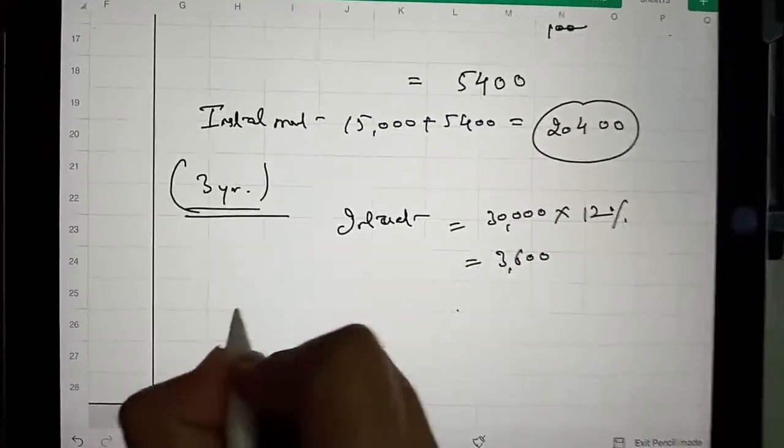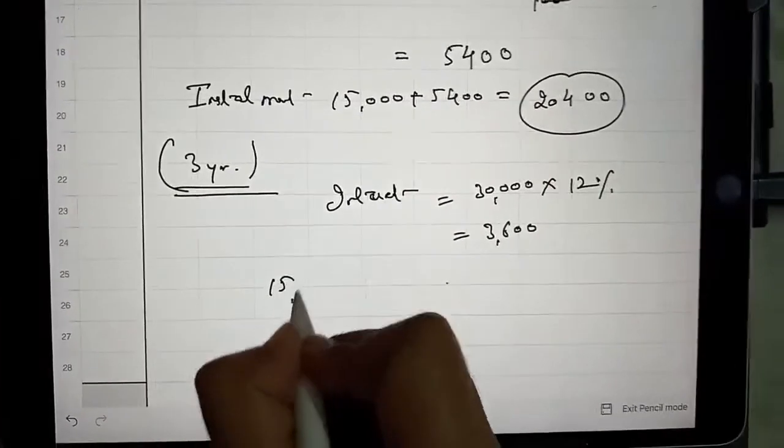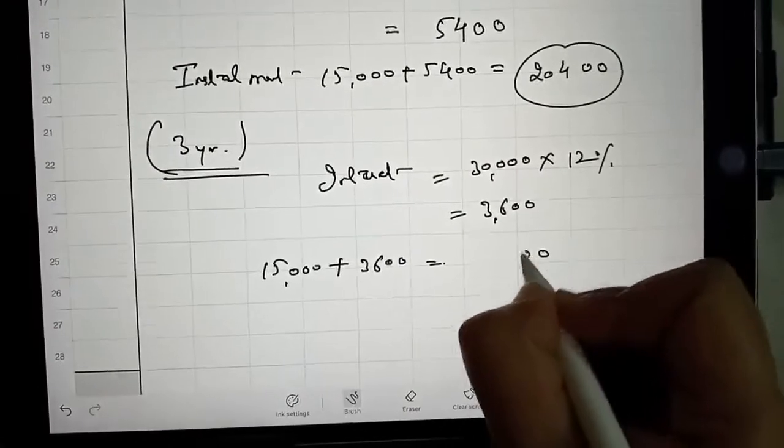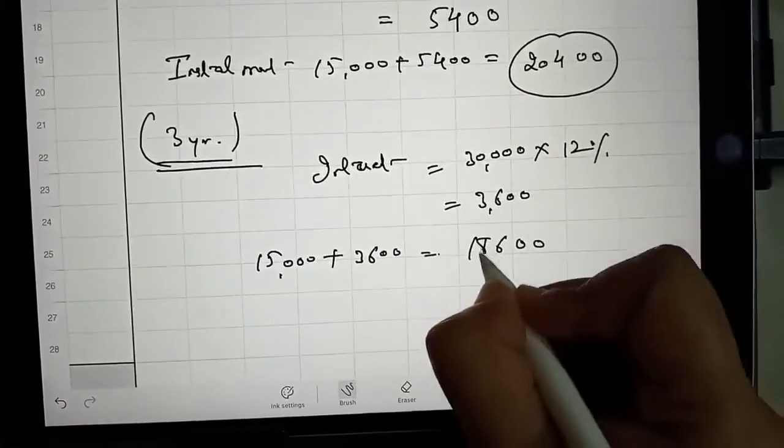And what will be the payment? Payment will be 15,000 plus 3,600, which is equal to 18,600.